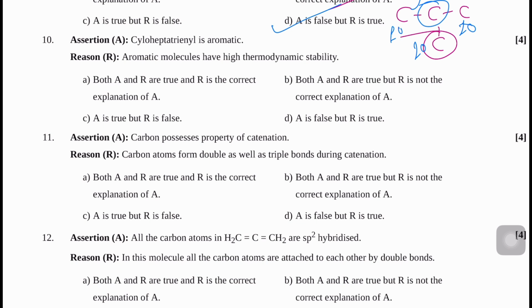Next, here it is given that cycloheptatrienyl is aromatic. So for question number 10, cycloheptatrienyl, write the structure of cycloheptatrienyl. Just count at first: 1, 2, 3, 4, 5, 6, 7.